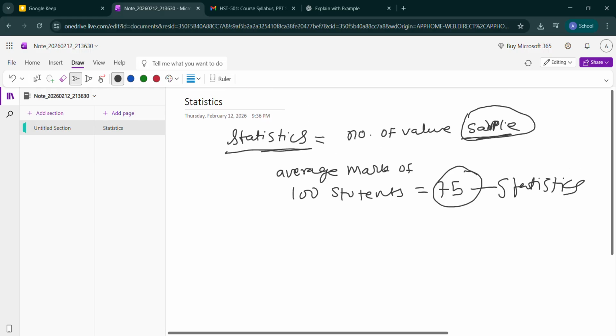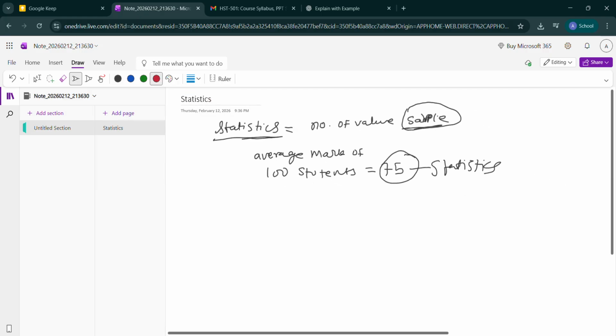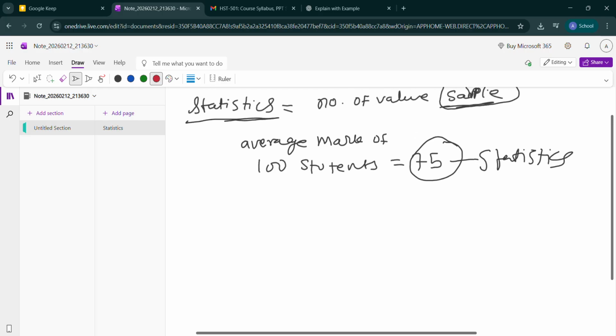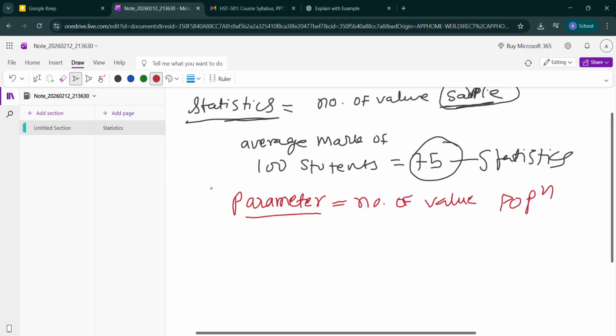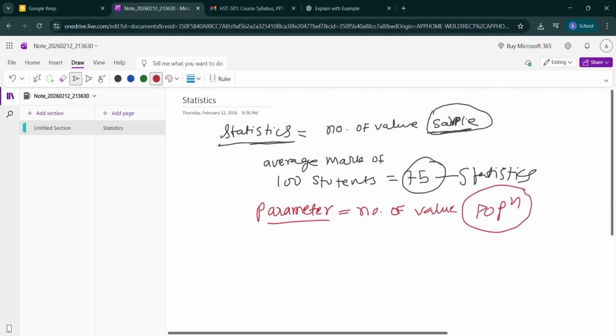Okay, so now we will understand what is a parameter. You should first understand what is statistics. Statistics is a number of values collected from the sample. So what is a parameter? It is the number of values collected from the population. Statistics is collected from a sample, and a parameter is collected from the population.